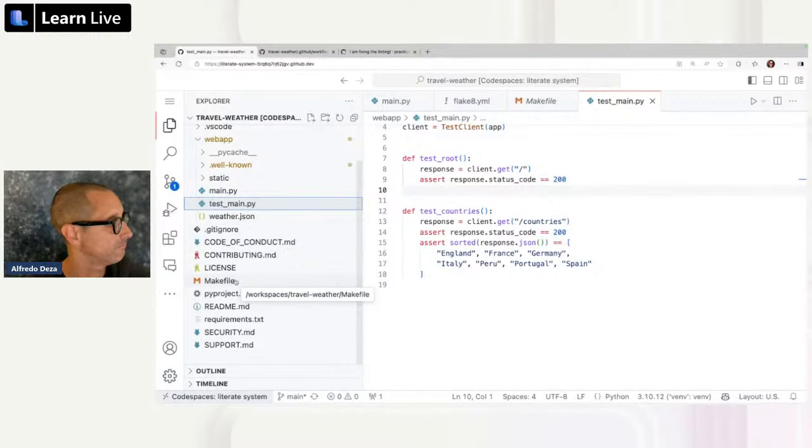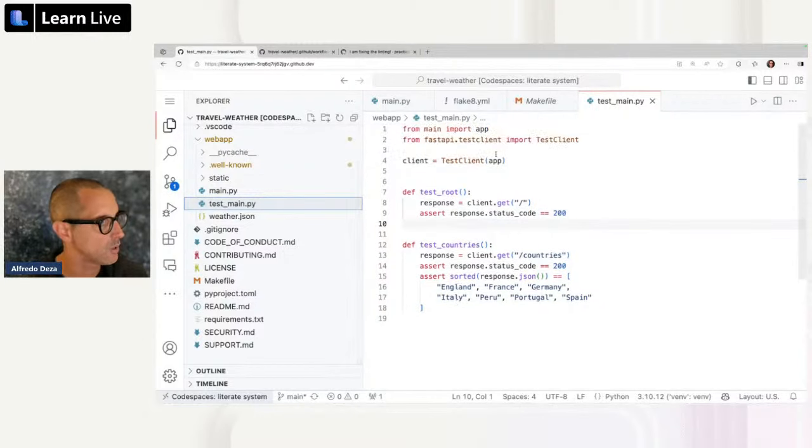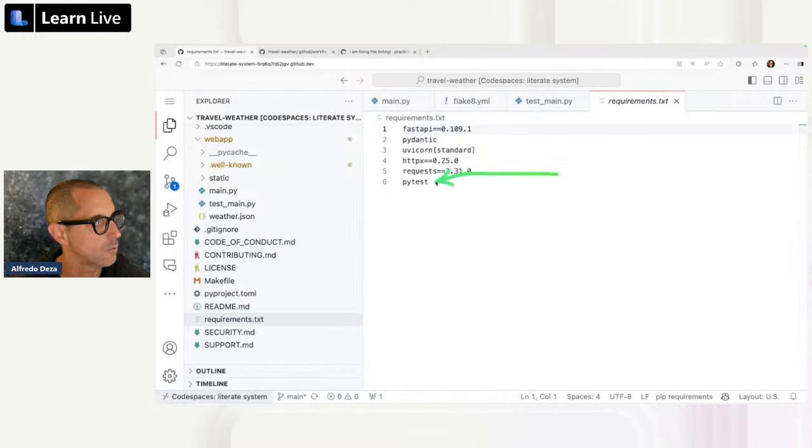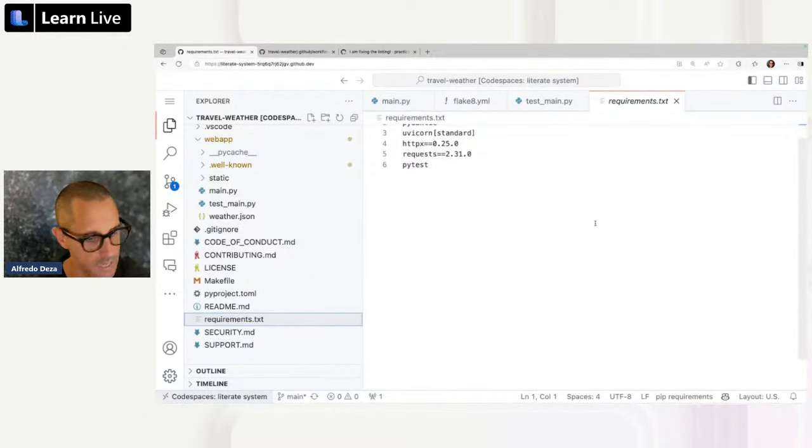How about we have something that runs tests automatically? It seems that this is using PyTest. Let's take a look at the requirements. PyTest is the tool that I would use, and I would recommend it if you're using Python and you want to run some tests. So again, the first step in building automation is to take the task that we want to do and run it locally, manually, so that we can figure out how to build the automation later.